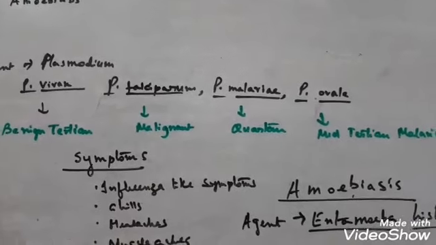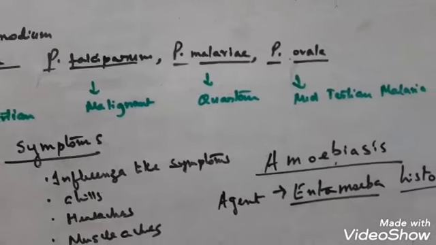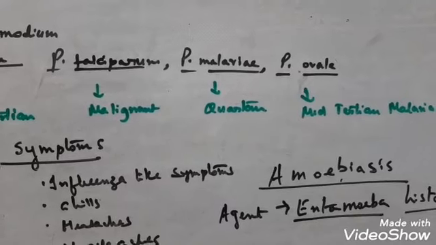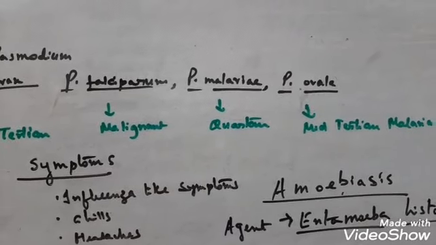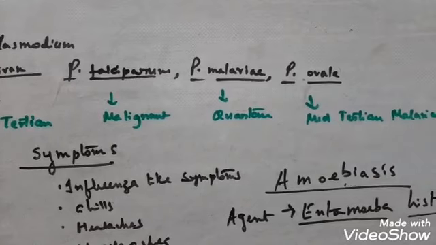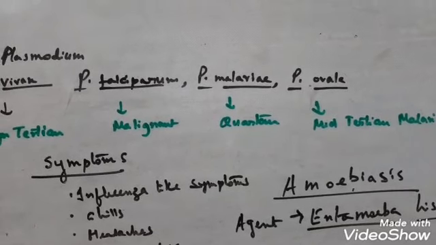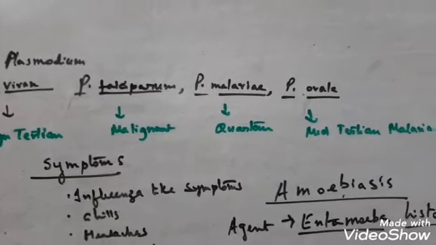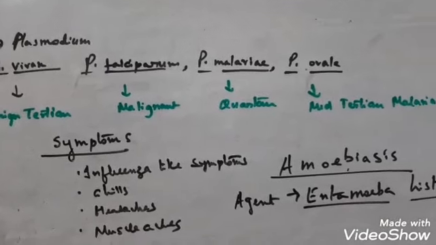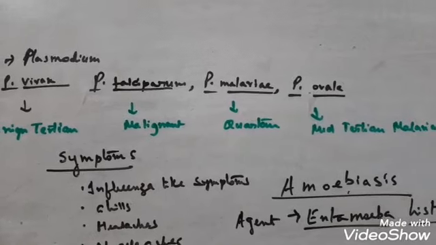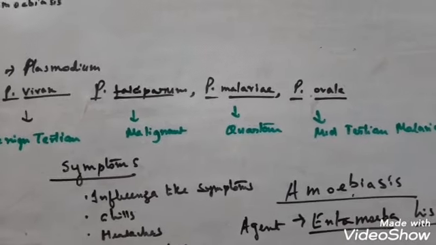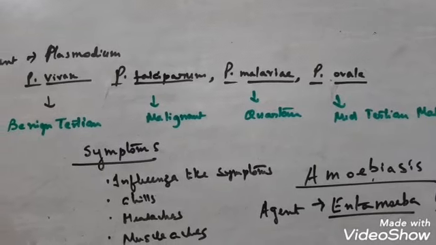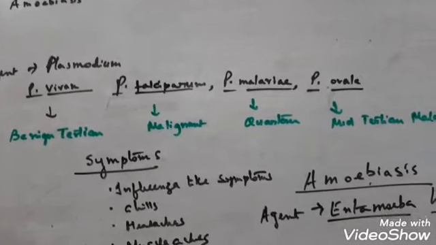Amoebic dysentery is also a name for amoebiasis. The agent is Entamoeba histolytica. This is found in large numbers in the large intestine. The transmitting agent of this pathogen is generally the housefly. It transmits the parasite from the fecal matter of an infected person to a healthy person through contaminated food. Now what are the symptoms?